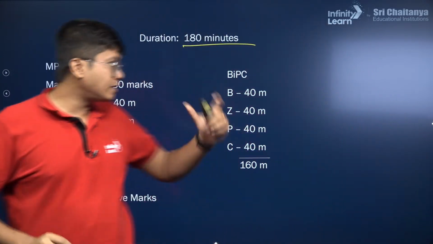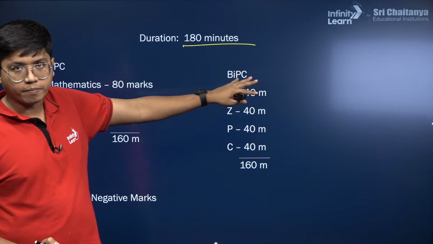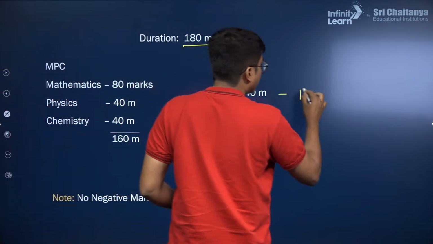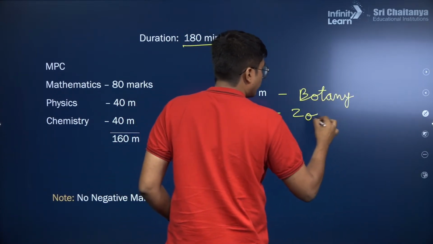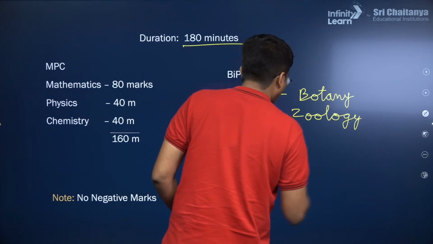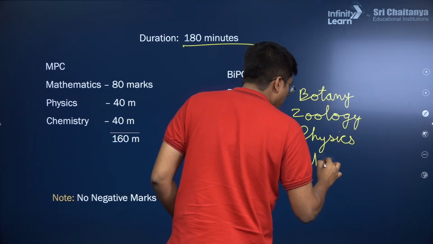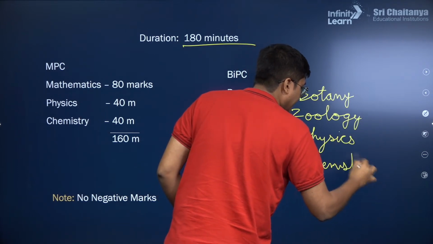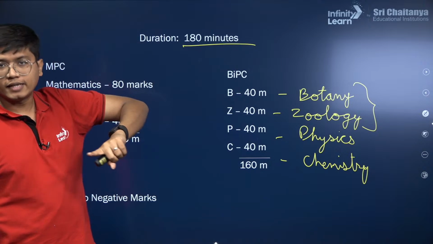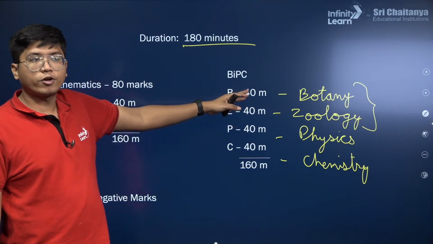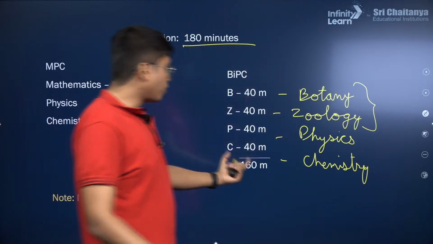However, it's a bit different. It's the same pattern as NEET when you are dealing with BIPC, which is biology, physics and chemistry. In that, this B stands for botany. All of the botany, zoology, physics and chemistry, all of them have your same weightage. But just like NEET, what we call as biology completely, biology is these two parts. Biology again has 80 marks. Okay, same as NEET. In NEET, these are just 45 instead of 40, but the distribution of marks is same in all of them. Okay, again, it's of 160 marks.